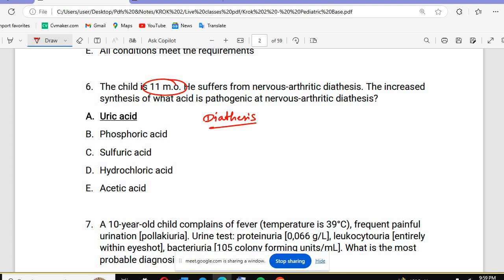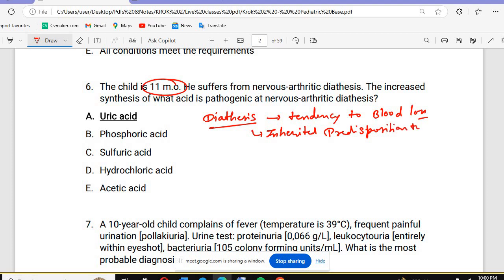The diathesis basically means we have the tendency to blood loss. If you make a simple definition, it is inherited, meaning genetic, an inherited disposition to nutrients and alternatives.